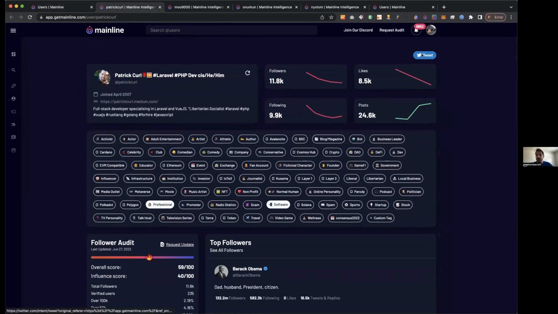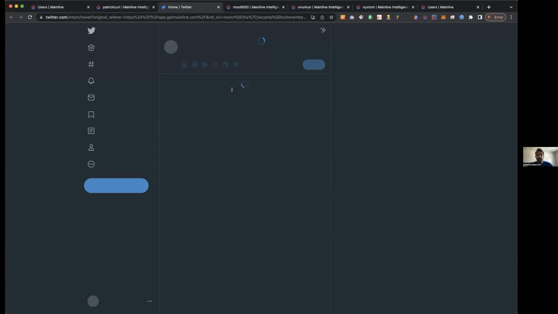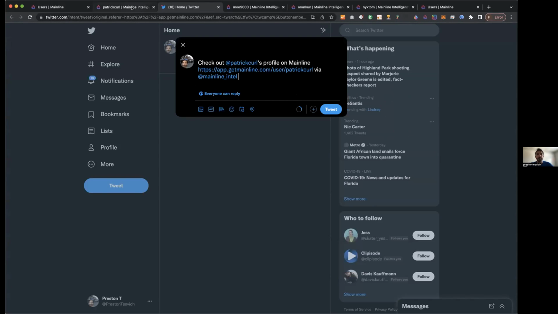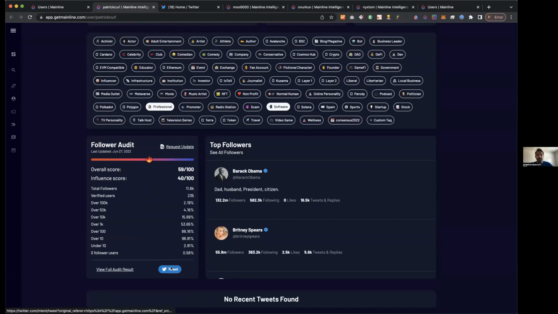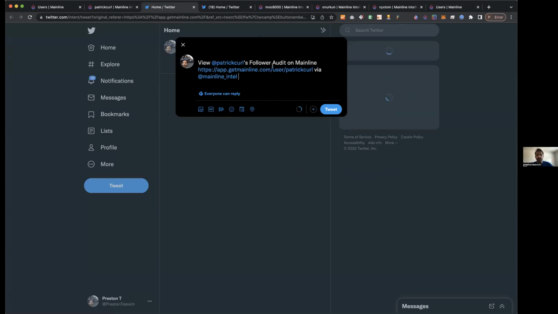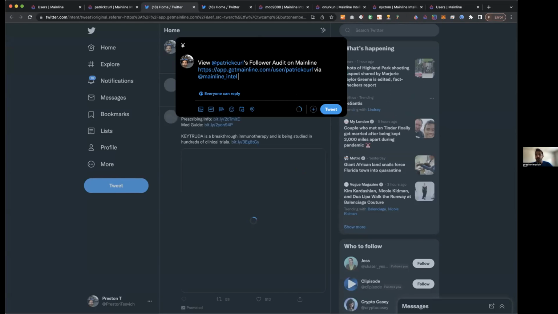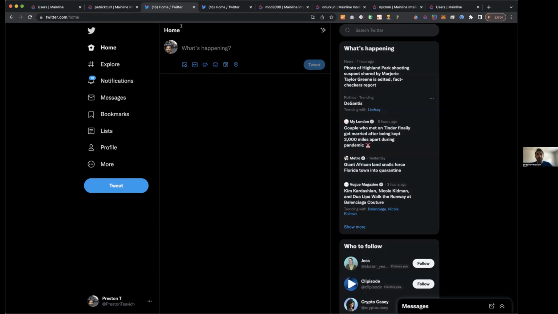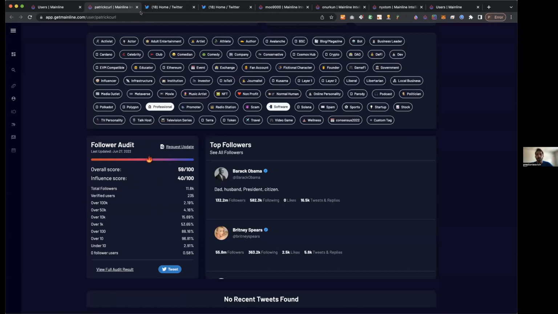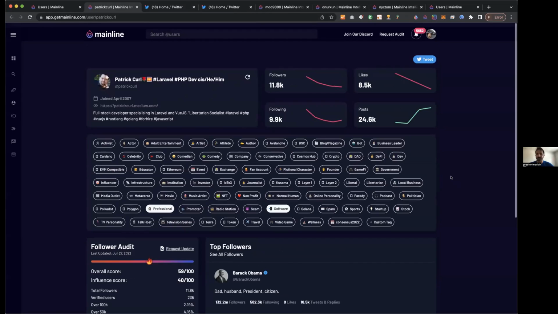You can tweet the profile pages themselves, or you can tweet the audit results themselves, and it automatically creates the post for you in Twitter so that you can share. Whether that's your own profile, or an influencer that you're trying to expose, or a project that you're trying to brag about, all that's there for you.